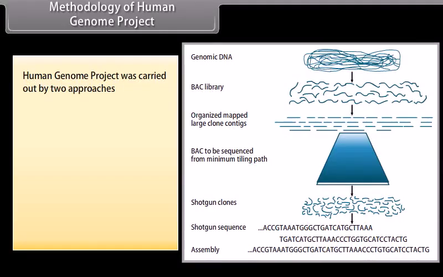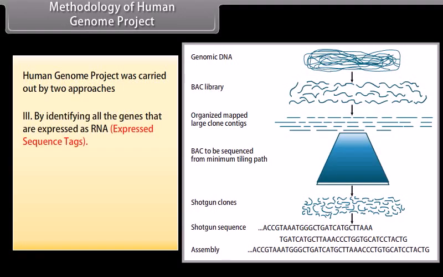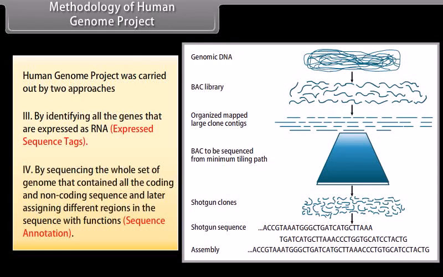Methodology of Human Genome Project. The Human Genome Project was carried out by 2 approaches: by identifying all the genes that are expressed as RNA, called expressed sequence tags, and by sequencing the whole set of the genome that contained all the coding and non-coding sequence and later assigning different regions in the sequence with functions, called sequence annotation.